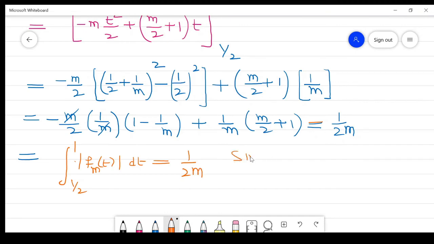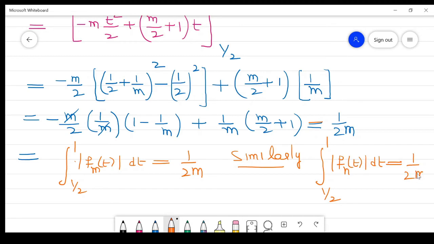So similarly, there is no need to prove the result. Similarly, the integral from 1/2 to 1 of fn(t) dt is equal to 1/(2n), right?